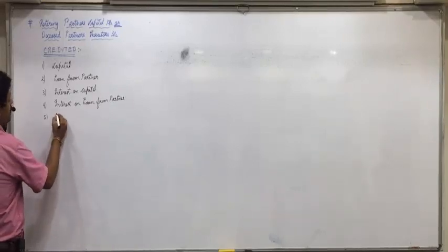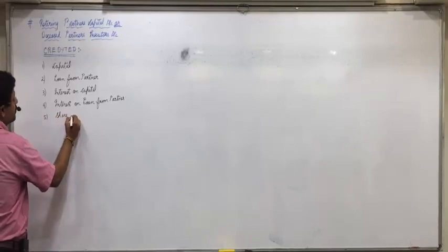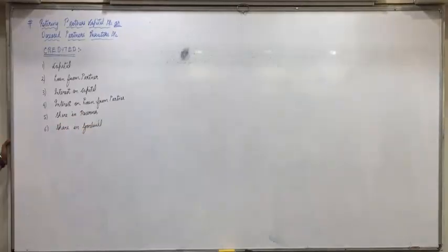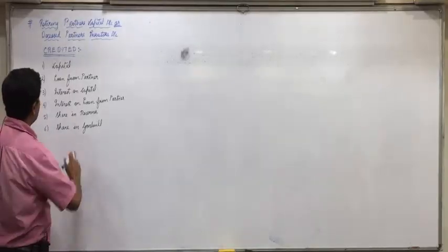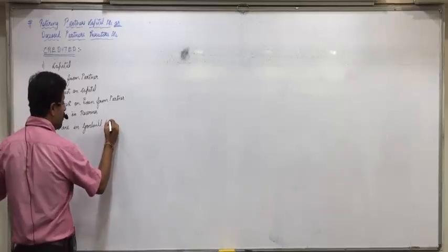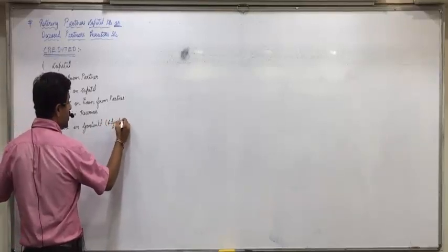Then share in reserves, share in goodwill, but which goodwill? Balance sheet goodwill or adjustment goodwill? Balance sheet goodwill would come on the debit side. The retiring partner's capital we credit with his share of goodwill as per adjustment, the new value of goodwill. So share in goodwill as per adjustment, the retiring.